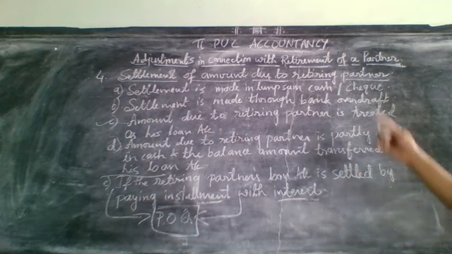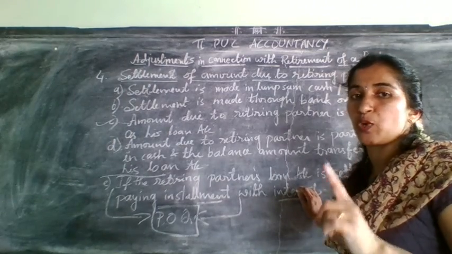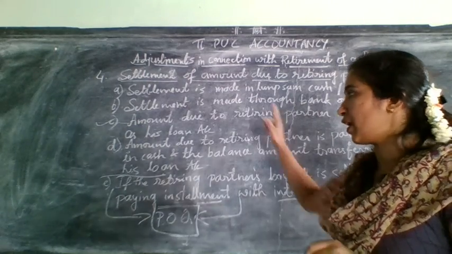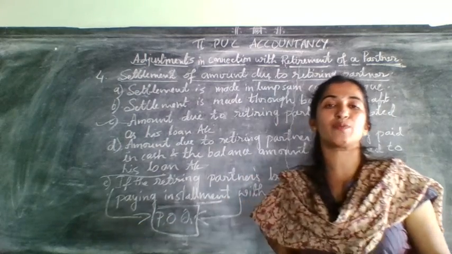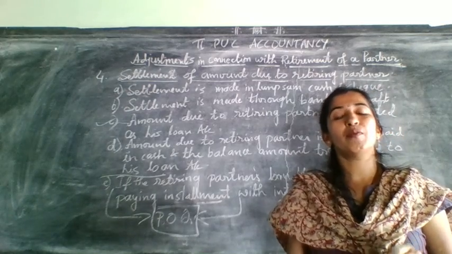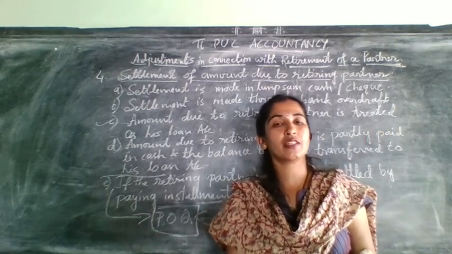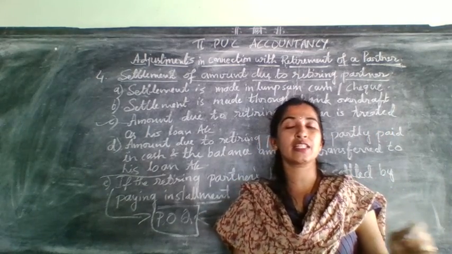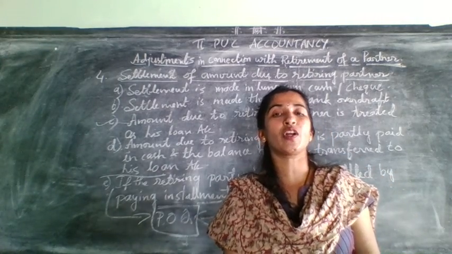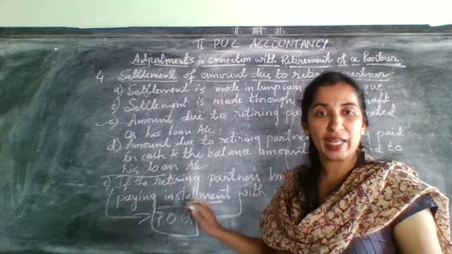And one more adjustment after the settlement of amount due to retiring partner, fifth step, one more step was pending, that is adjustment in connection with remaining partners' capital account. That I have not written, that is the fifth adjustment, last adjustment. Adjustments in connection with the capital of remaining partners, that is same like you have already done in the partners' capital account. Like you are taking the new ratio there, and first only you will fix